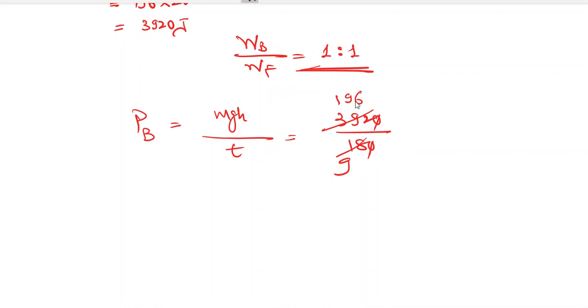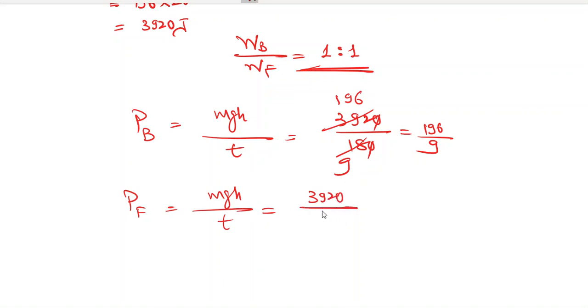Can it be cut further? 6 plus 1, 7 plus 9, 16 by 9. No, it cannot be. Power developed by father: 3920 upon time, which is 2 minutes, that is 120. So 2 6s are 12, 2 196s are 2, 2 98s are 196, 98 by 3.